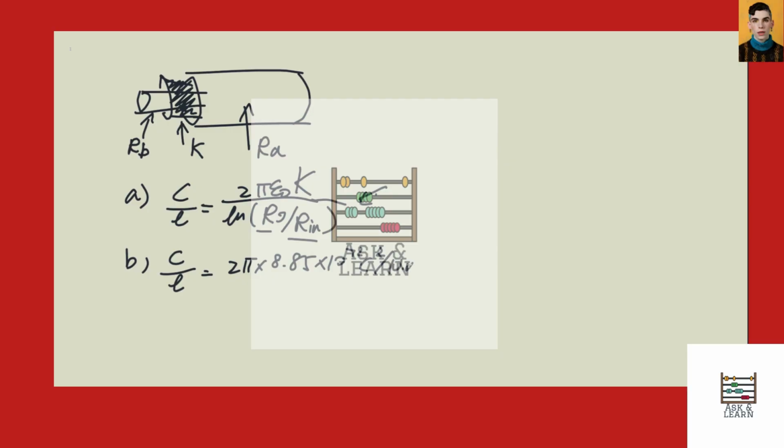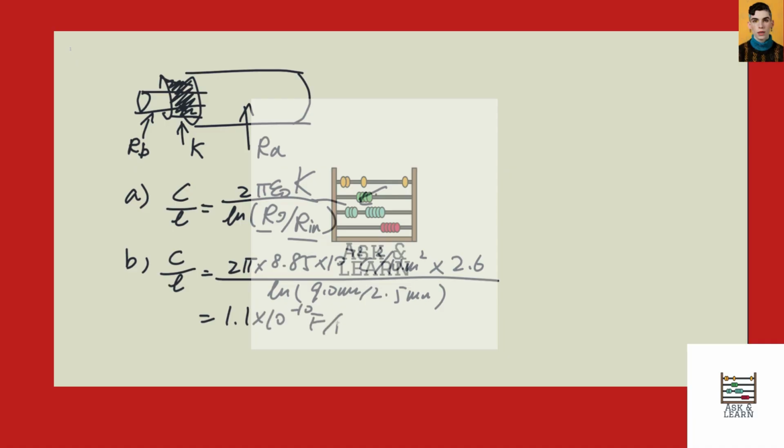Epsilon naught is 8.85 times 10 to the negative 12 coulomb squared per newton meter squared, K is 2.6. And then we have 9.0 millimeter over 2.5 millimeter. That gives us 1.1 times 10 to the negative 10 farad per meter. Okay, so that is the answer to this question.